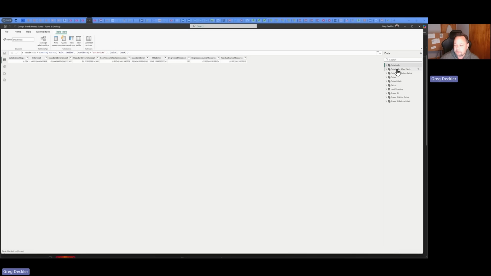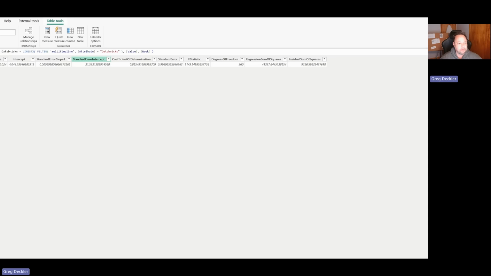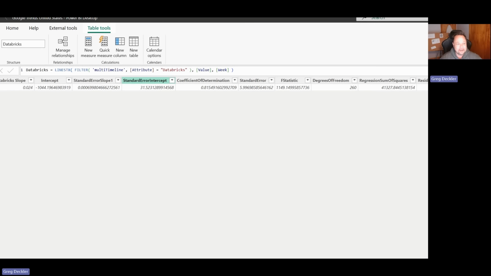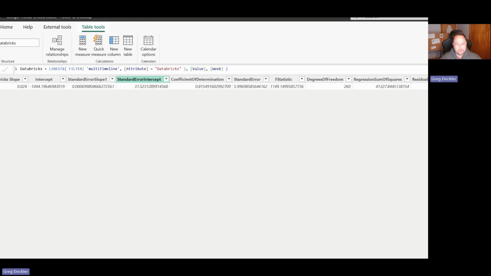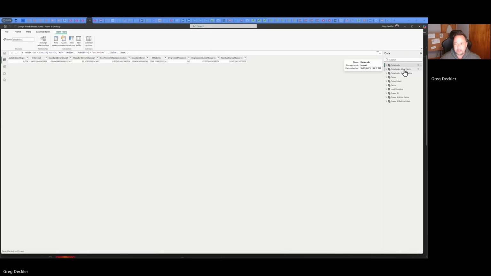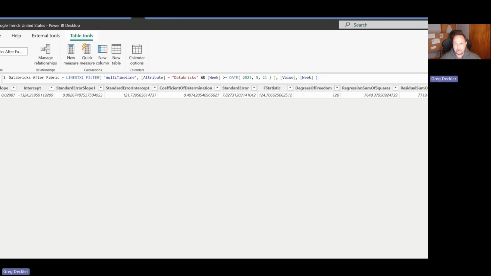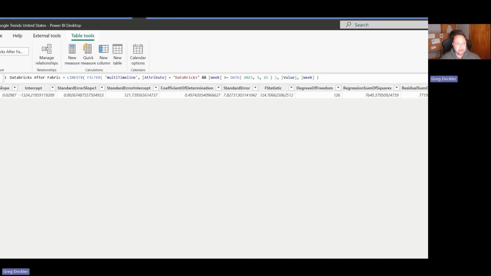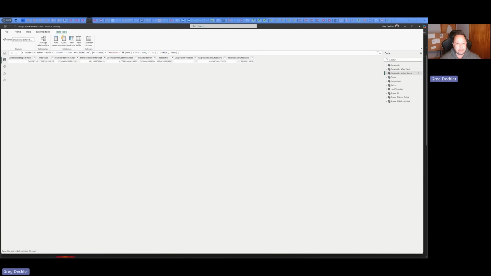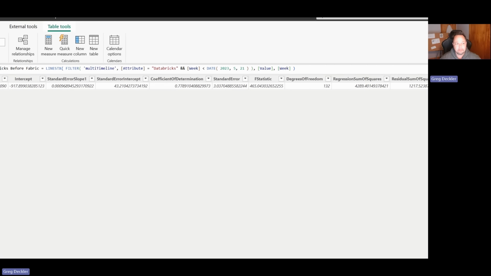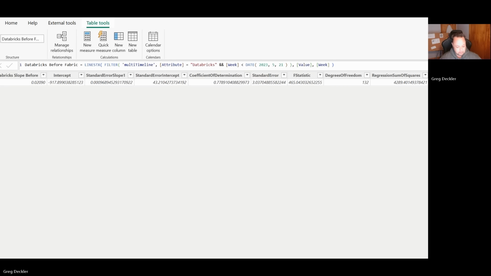So I did that for Databricks after Fabric. Somebody's going to yell at me if I don't zoom in. Here in the lines table, we filter the table for Databricks, get the value as the Y and the week as the X. For Databricks after Fabric, we do a little more filtering, where the week is greater than or equal to 2023-05-21. Databricks before Fabric is less than that date. Same type of thing.